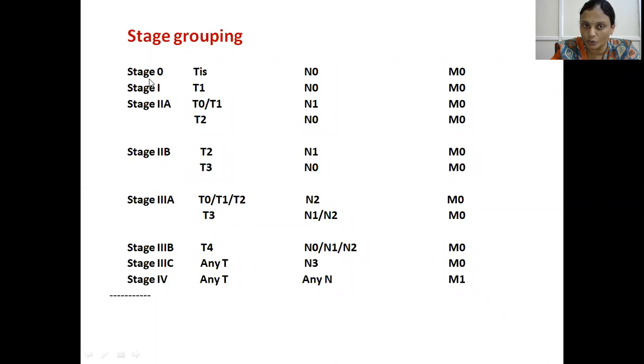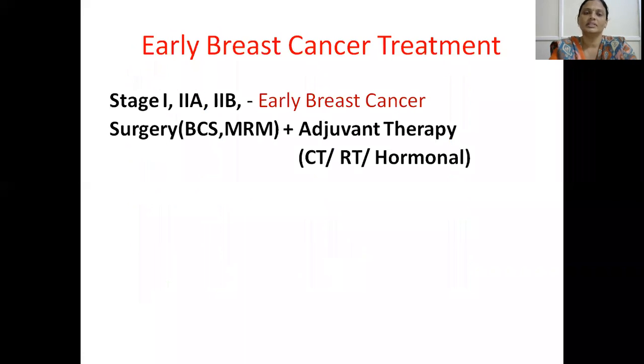So stage 1 and 2 come under treatment of early breast cancer. 3A, 3B and 3C come under locally advanced breast cancer. Stage 4 comes under metastasis. Now coming to the treatment of carcinoma of the breast, it is usually divided into early breast cancer, locally advanced breast cancer and metastasis as discussed before. Early breast cancer covers stage 1, 2A and 2B.